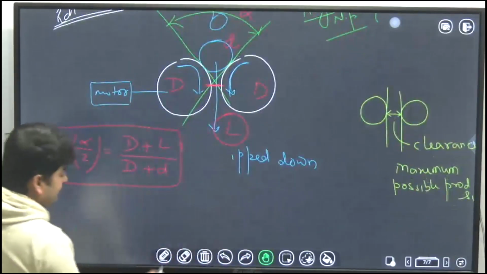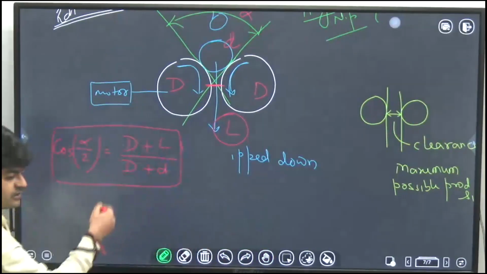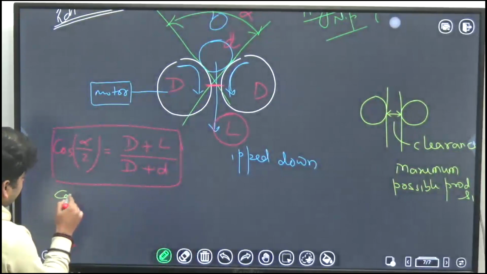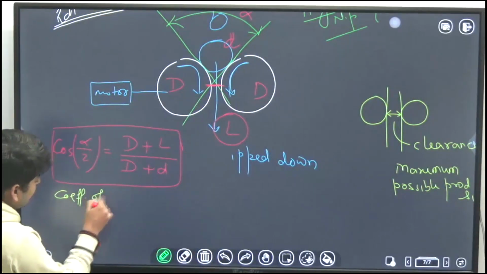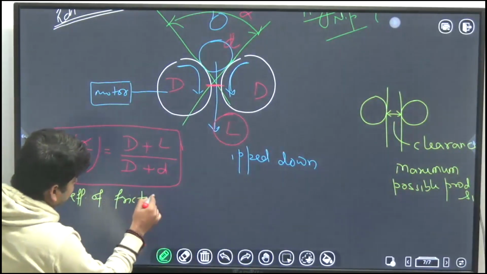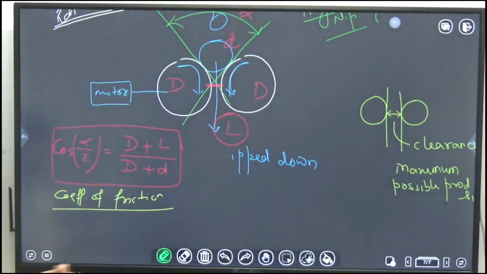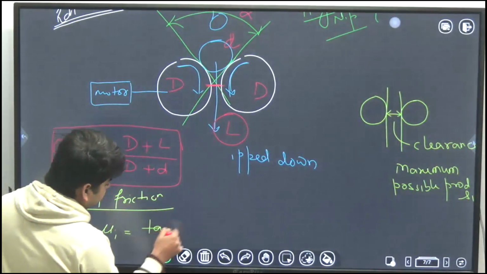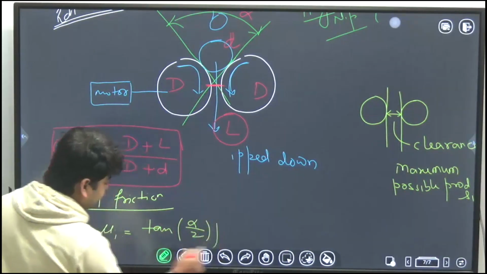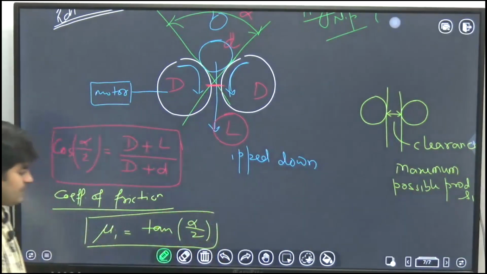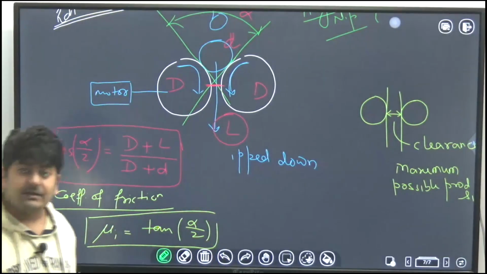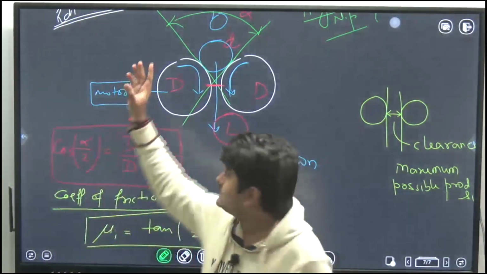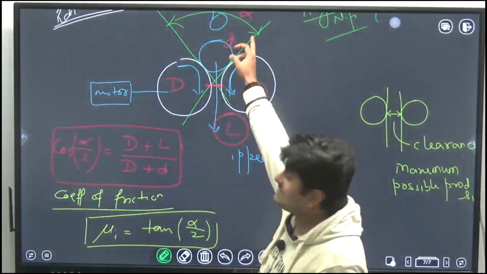Okay, and here one more thing is there. If you want to calculate the coefficient of friction, coefficient of friction mu I will be equal to tan alpha by 2. Mu I is equal to tan alpha by 2, where alpha is the angle of nip.